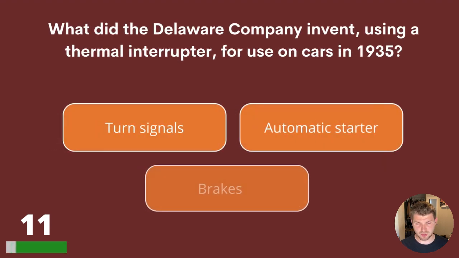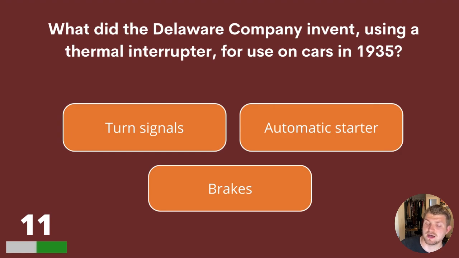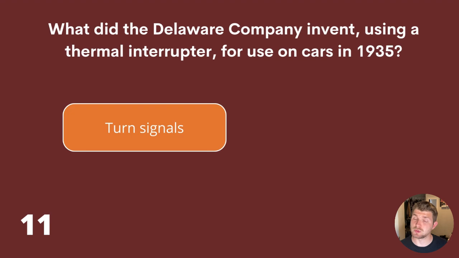Question 11. What did the Delaware Company invent using a thermal interrupter for use on cars in 1935? Turn signals, automatic starter, or brakes? The answer is turn signals.